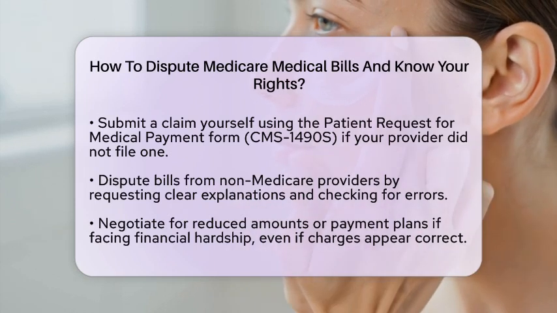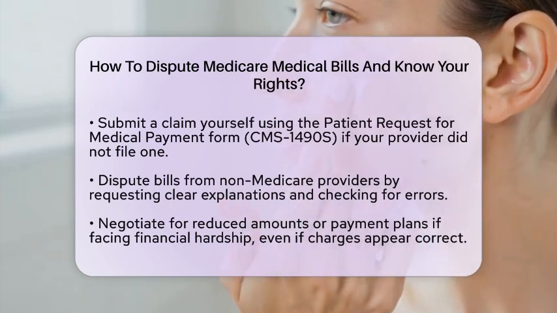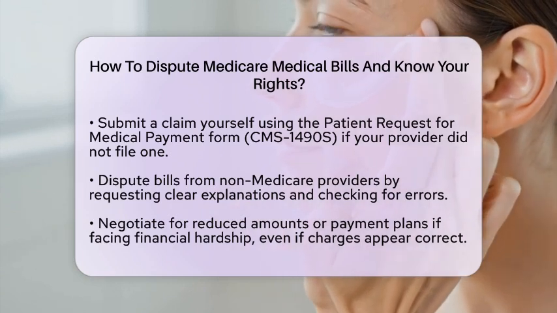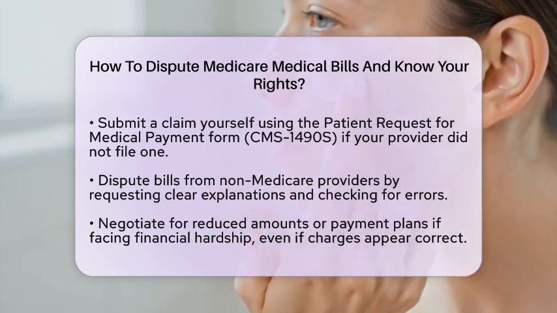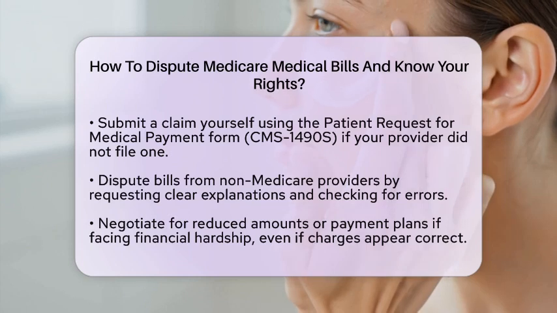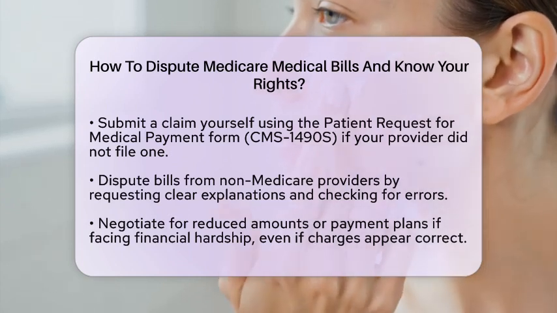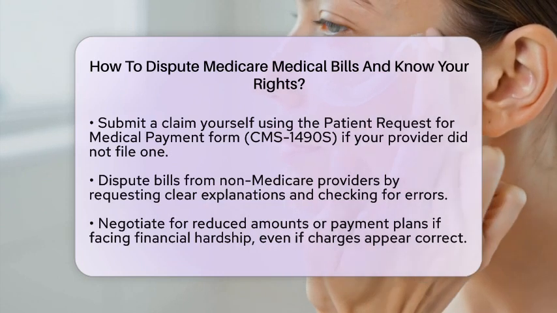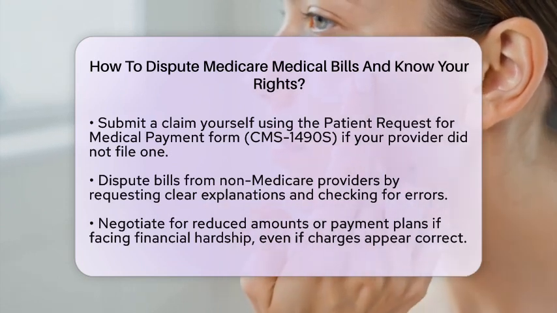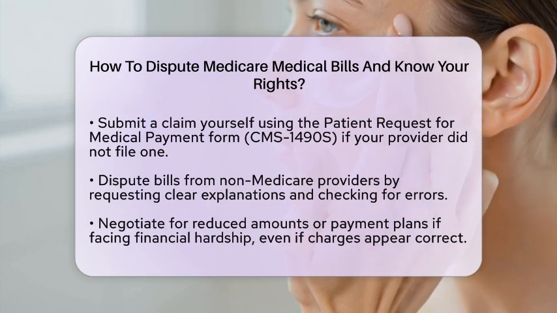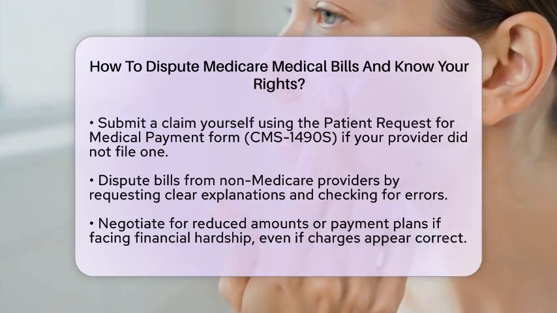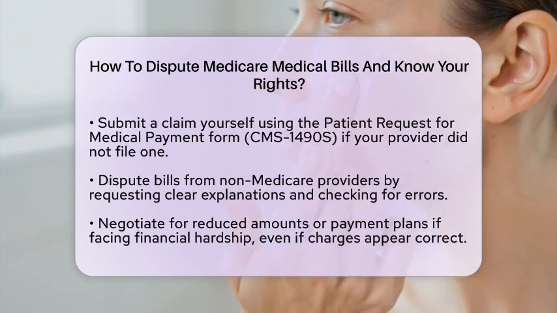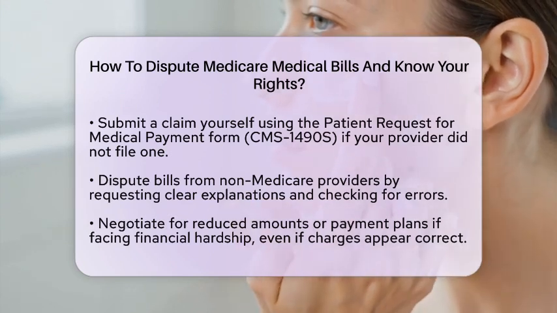If your bill is significantly higher than expected, especially if it exceeds $400 above a good faith estimate you received before care, you may qualify for the patient-provider dispute resolution process. This involves an independent third party reviewing the bill to determine if the charges are appropriate. While disputing, it is wise to pay the part of the bill you agree with. This helps avoid collections while the dispute is being resolved.